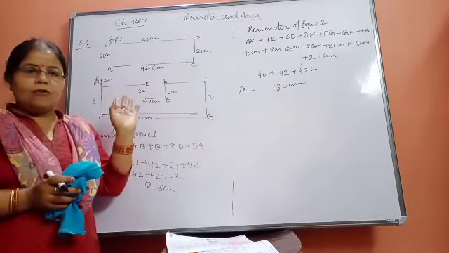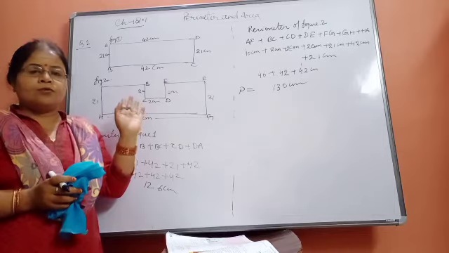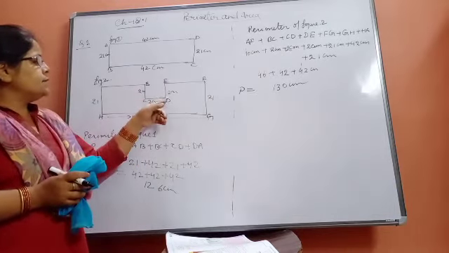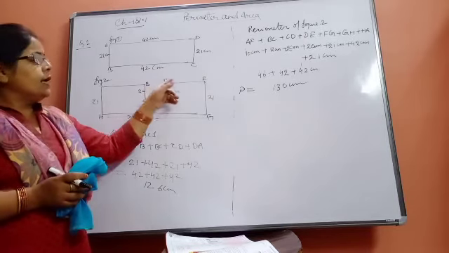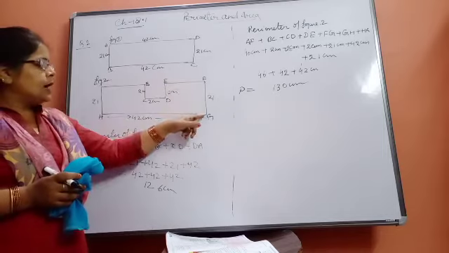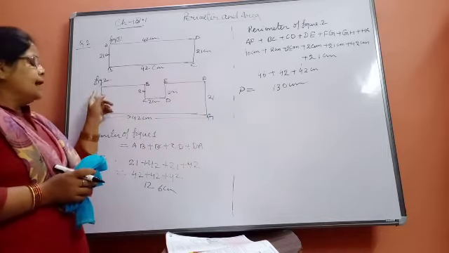Maybe everybody has understood how we have taken the perimeter of the figure, and then after BC, then CD, DE. EF don't take, because already we have taken A to F. Then FG, GH and HA.